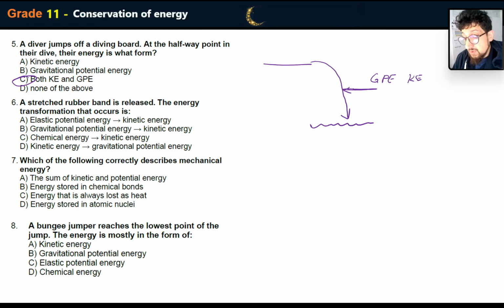Okay, a stretched rubber band is released. The energy transformation is what? Well, that's obviously going to be elastic potential energy to kinetic energy. And it's the only option that actually makes sense. All the others are just weird. Which of the following correctly describes mechanical energy? So mechanical energy, as we said, is the total energy.